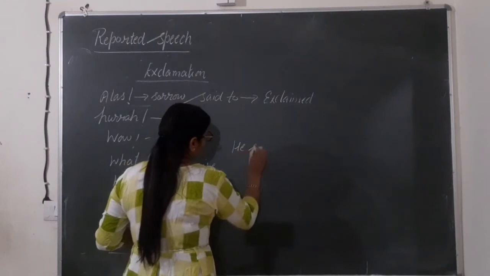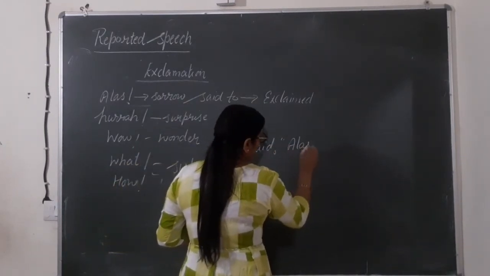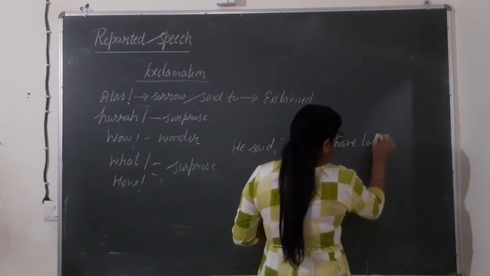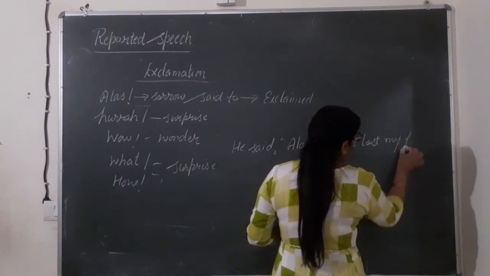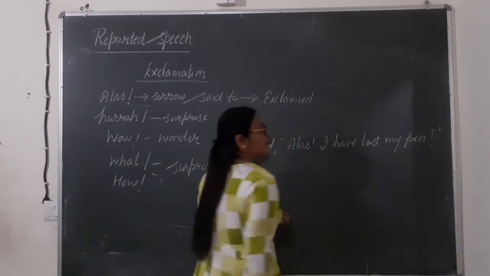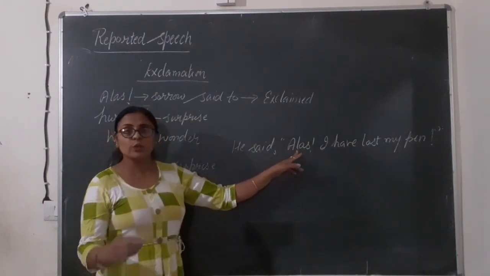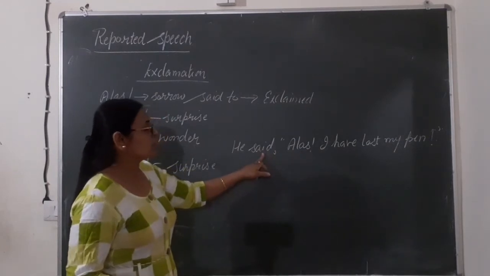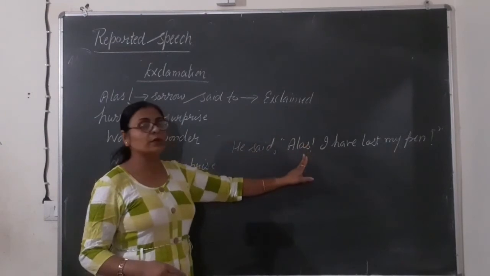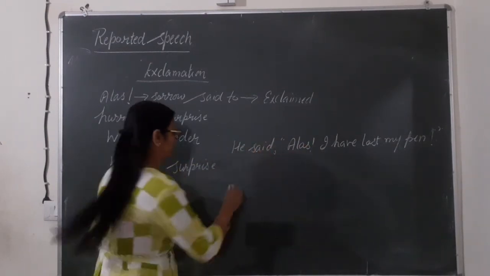He said, "Alas, I have lost my pen." Alas is given there, which means it is showing sorrow. So said to will be changed into exclaimed with sorrow. When a particular interjection is used there, we will use he exclaimed with sorrow.